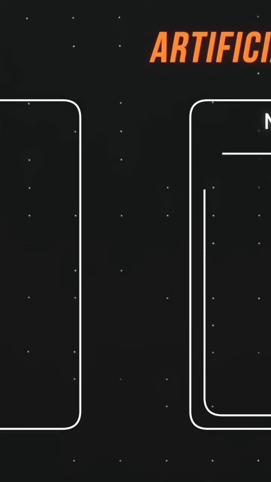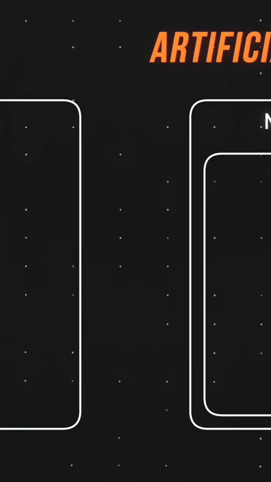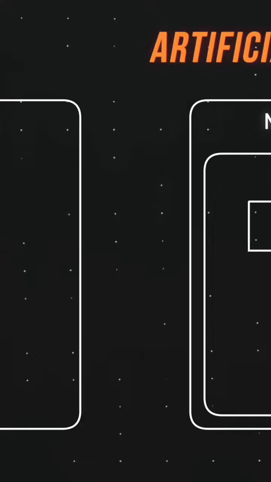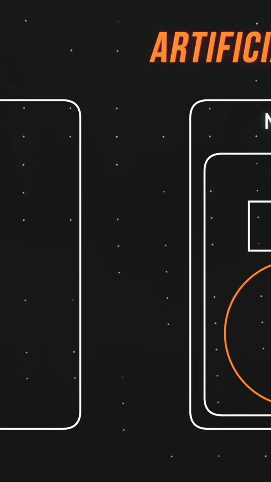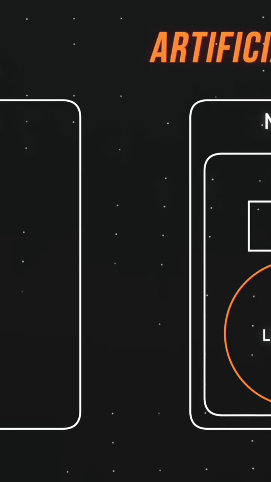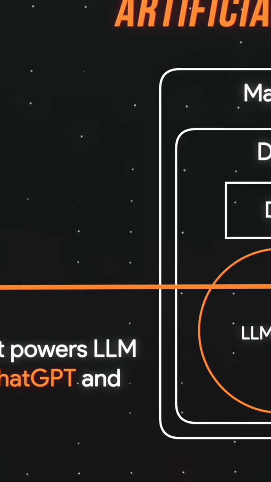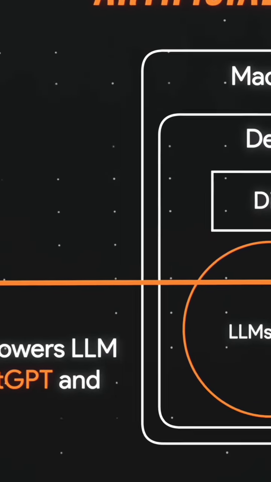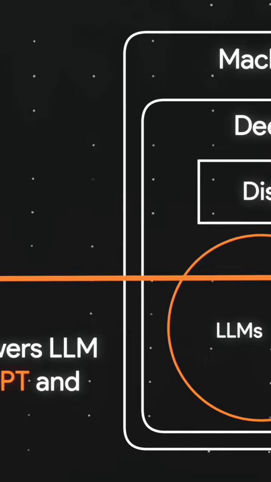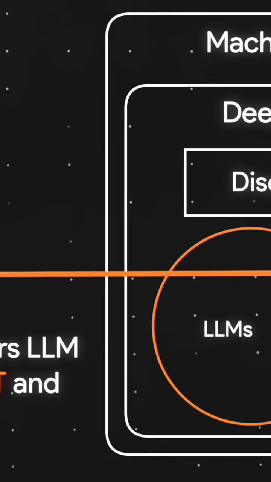Going down another level, deep learning is a subset of machine learning, and deep learning models can be further broken down into something called discriminative models and generative models. Large language models, LLMs, also fall under deep learning, and right at the intersection between generative and LLMs is the technology that powers the applications we're all familiar with: ChatGPT and Google Bard. Let me know in the comments if this was news to you as well.